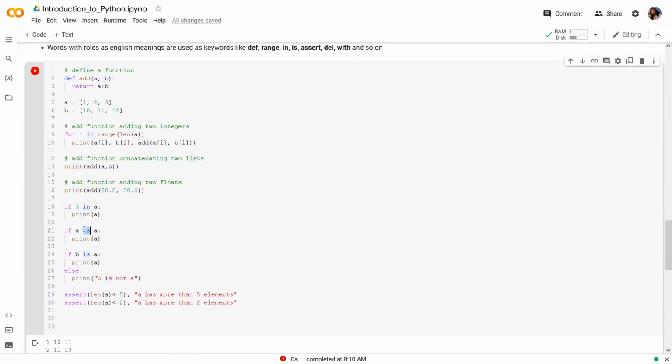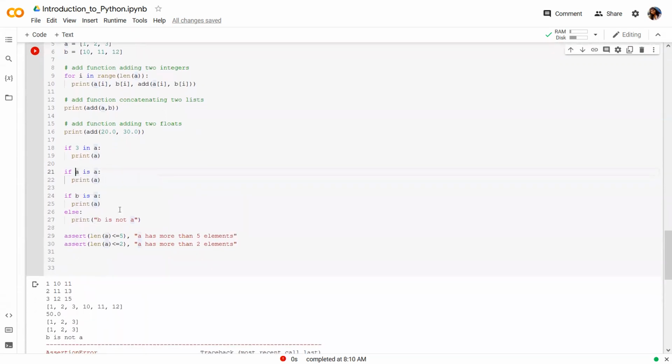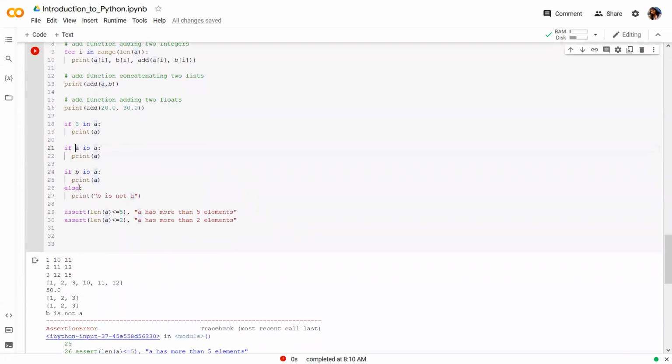You simply have to use this membership operator. Similarly, is is similar to equality, so we can just check whether these two are same or not. For example, B is not equal to A, so it will print B is not A, going to the else part.